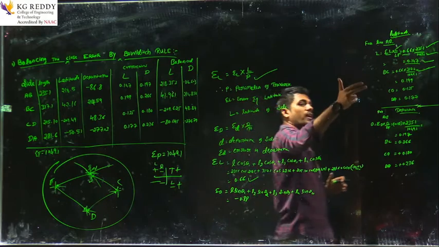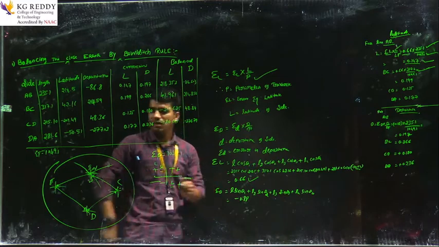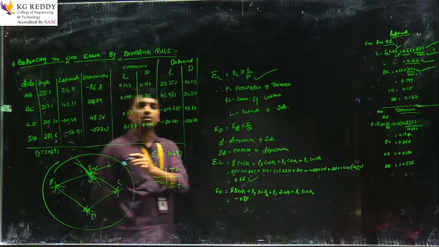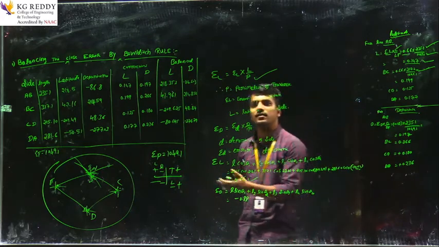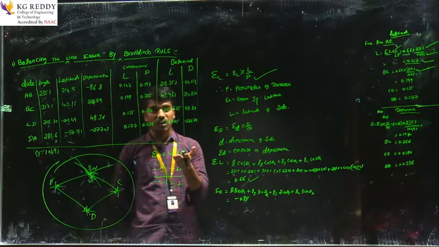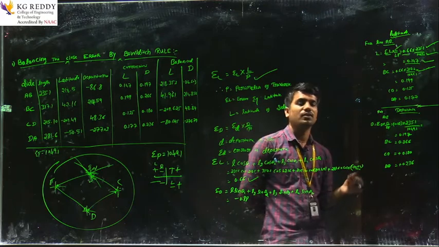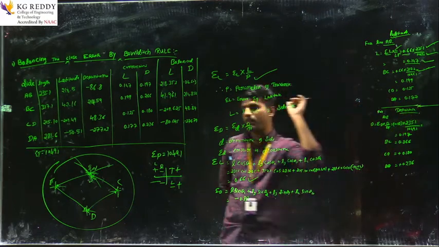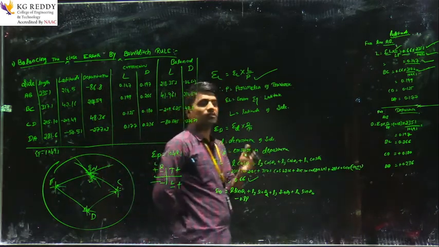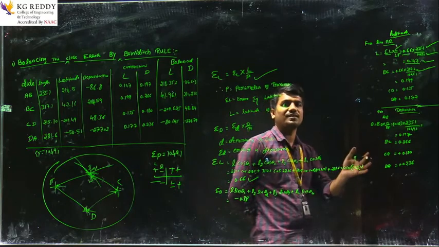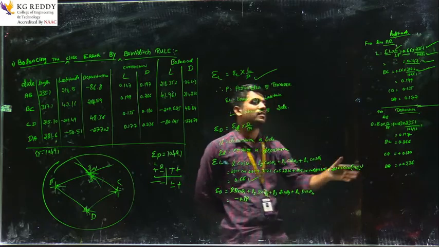Next, find the departures. What is the departure here? The perpendicular line showing the south and west directions is called departure. What is meant by departure? I already spoke about it in the introduction part of the class. Departure is the perpendicular side distance in the south to west direction, which will be negative. So always in the third quadrant and fourth quadrant the departure will be negative.